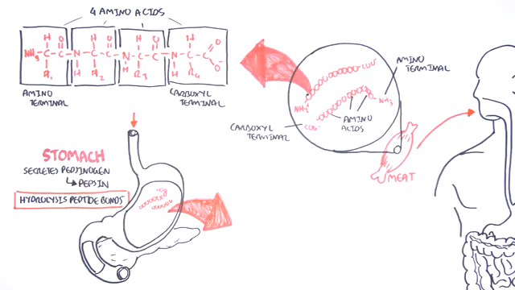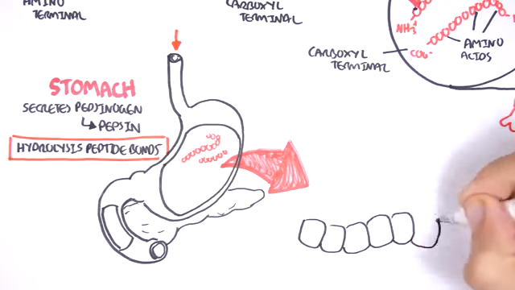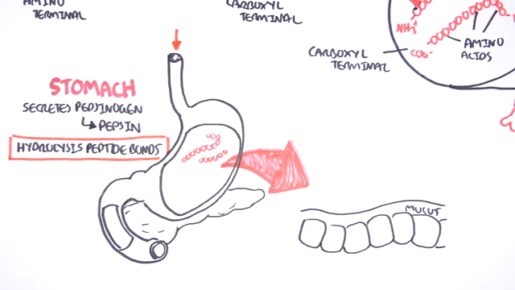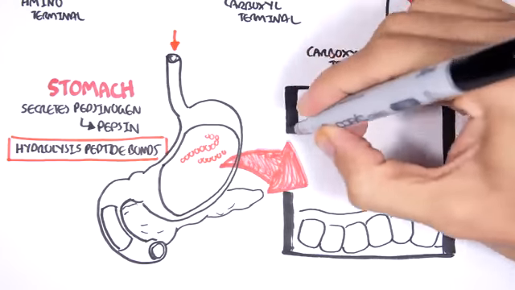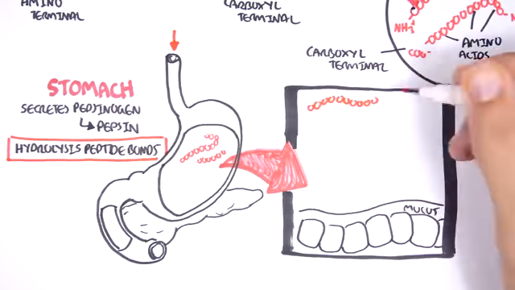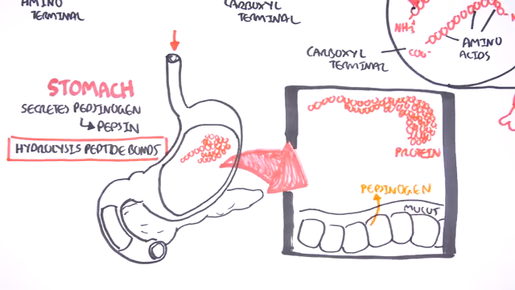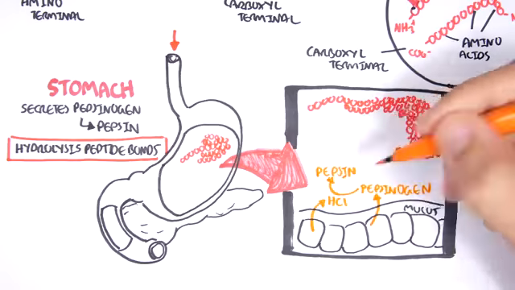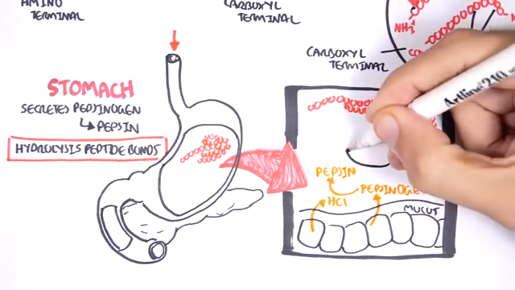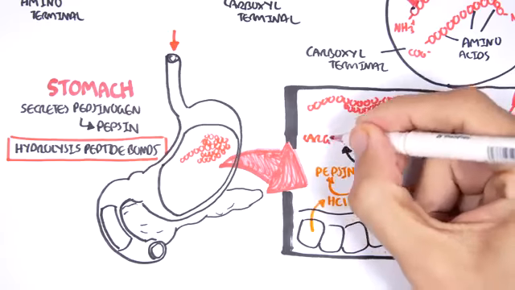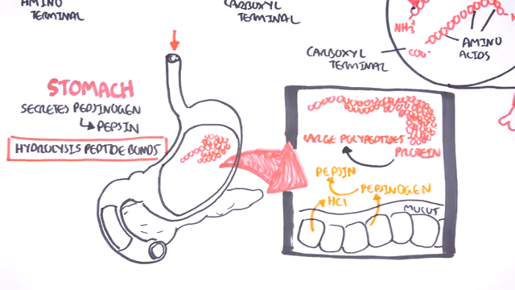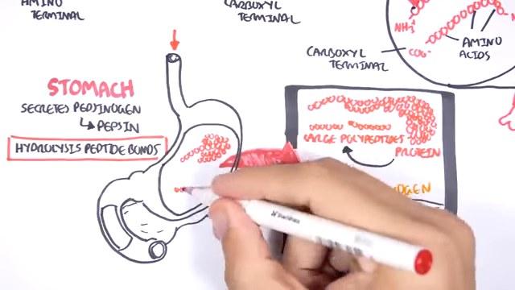Let's look at how pepsin becomes activated a little further. Well, if here's your stomach cells, we have mucus on top of these cells. And here is the protein in the lumen. The stomach cells will begin secreting pepsinogen in the presence of food. At the same time, hydrochloric acid will be secreted to assist in breaking down the food. It's actually the hydrochloric acid that triggers the conversion of pepsinogen to pepsin. And so now pepsin is able to hydrolyze the peptide bonds, breaking down the protein to large polypeptides.